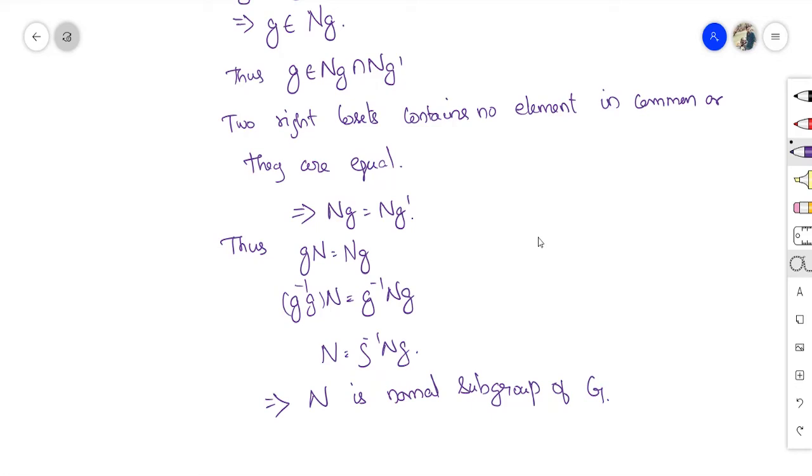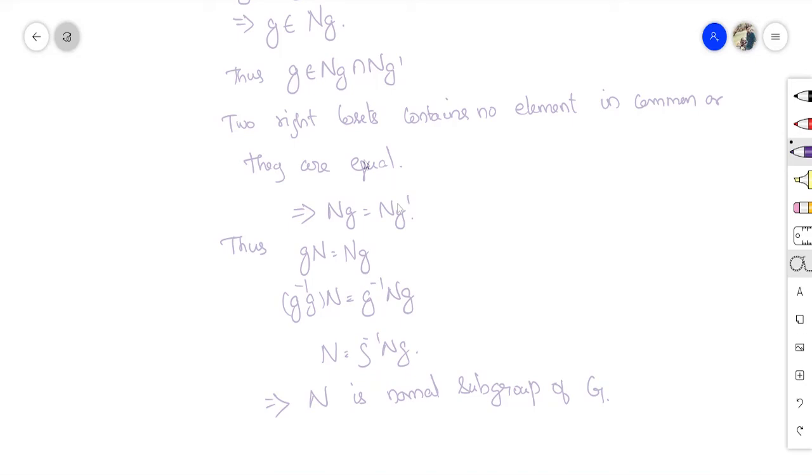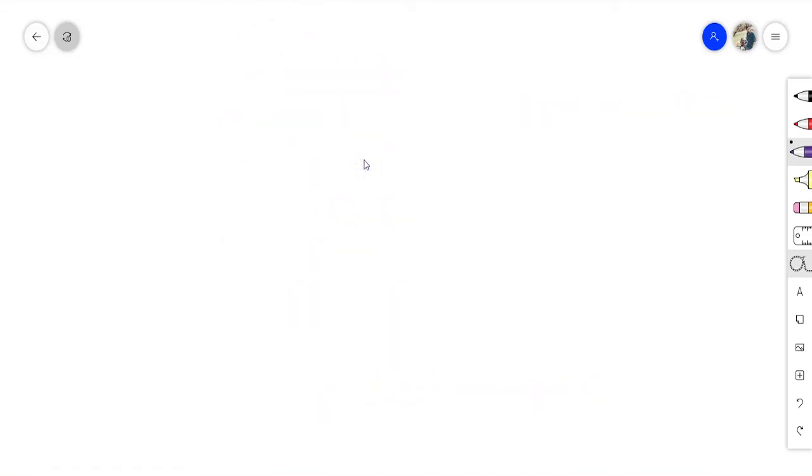Now there's another lemma, sorry, theorem. It's not lemma, it's theorem.